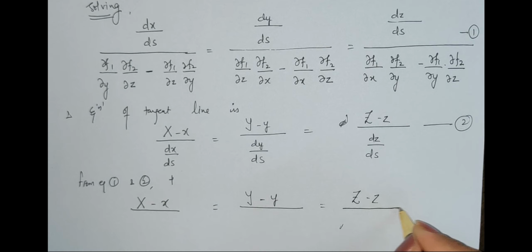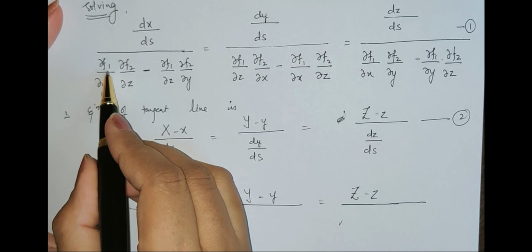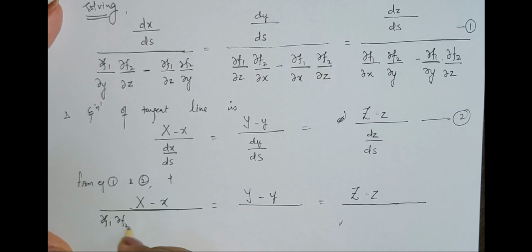Now I am going to give you a shorter way to learn and remember this. Very easy. So we have f1. Let us see how we remember it. First you write f1 f2 minus f1 f2.